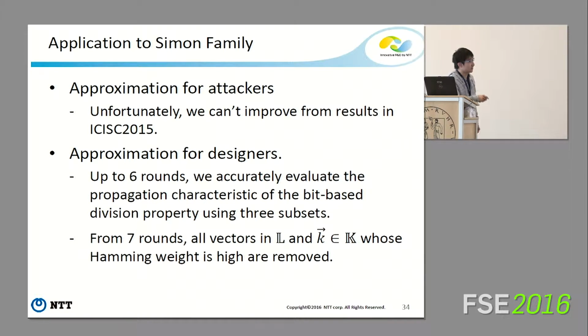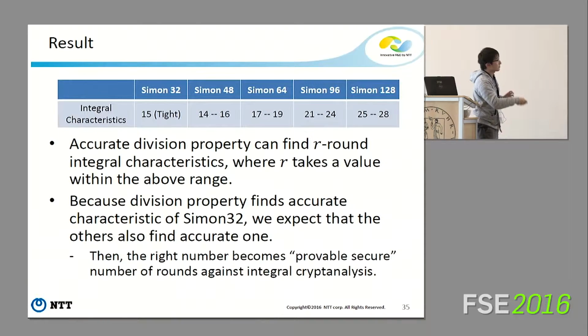In this case, we evaluate the accurate propagation characteristic of the division property up to 6 rounds. From 7 rounds, all vectors in L are removed, and K vectors whose Hamming weight is high are removed; only vectors K whose Hamming weight is small are used.